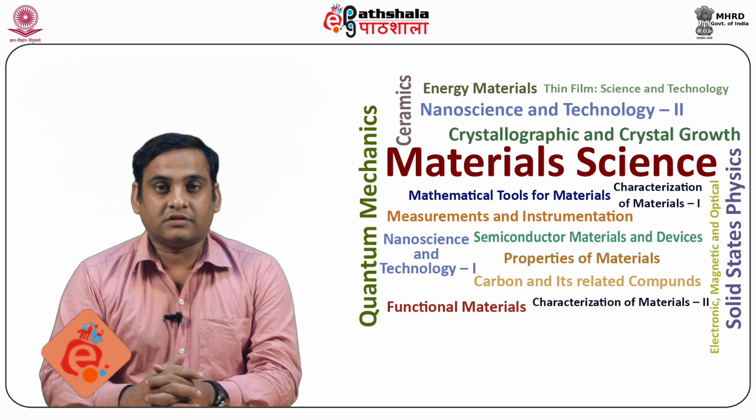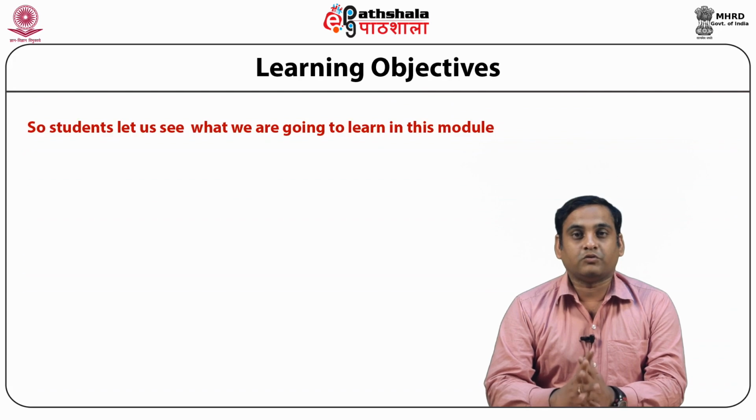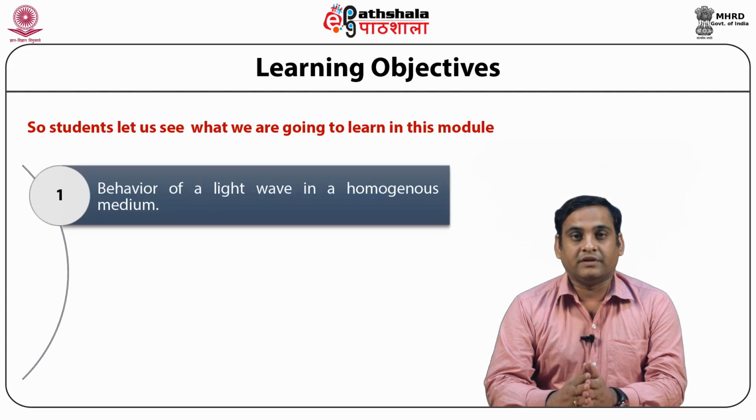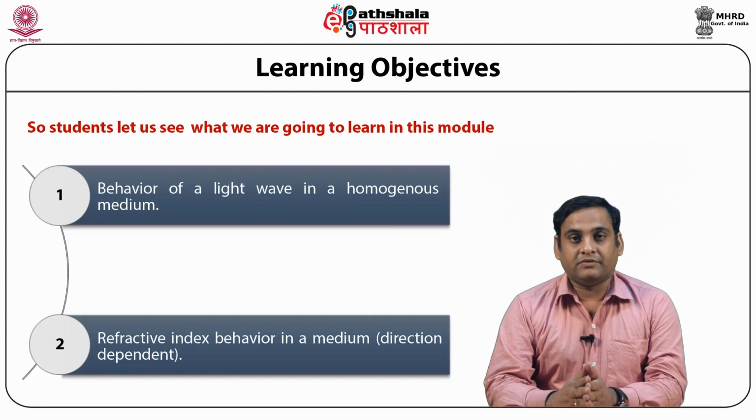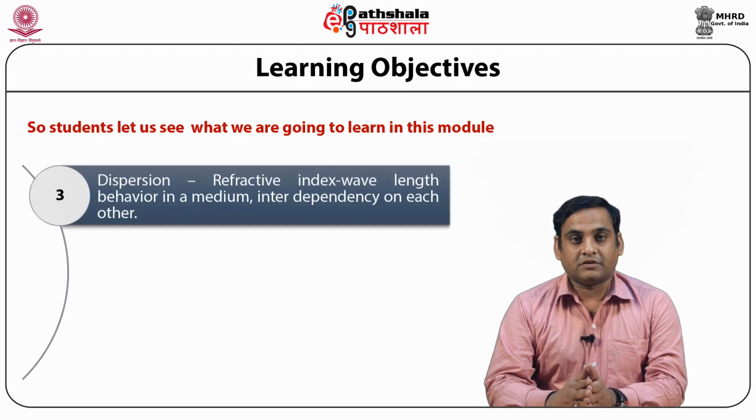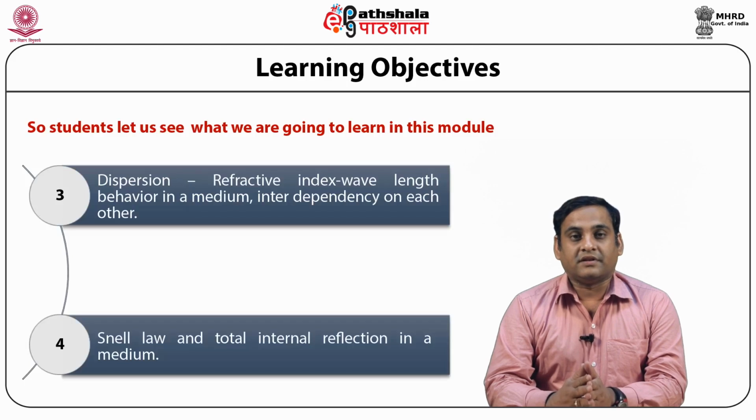Today we are going to discuss the module Optical Properties 1 from the paper Electronic, Magnetic and Optical Properties of Materials. So students, let us see what we are going to learn in this module. We will see first the behavior of a light wave in a homogeneous medium. Then we will come to the refractive index behavior in a medium which is direction dependent. Then we will talk about dispersion, refractive index, wavelength behavior in a medium, their interdependency on each other, and Snell's law and total internal reflection in a medium.